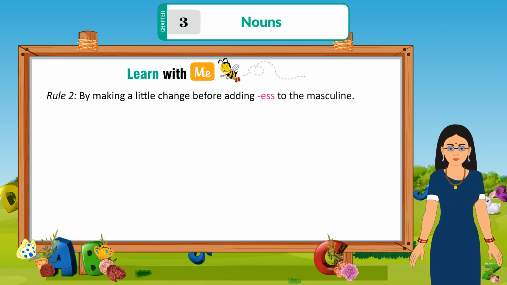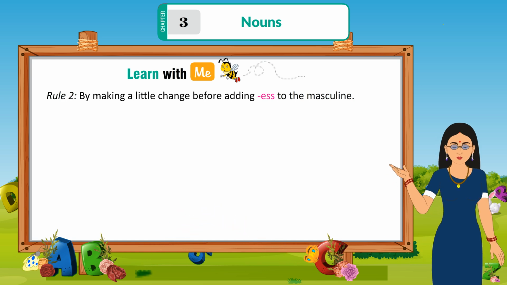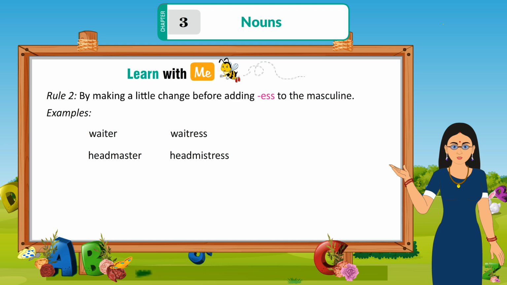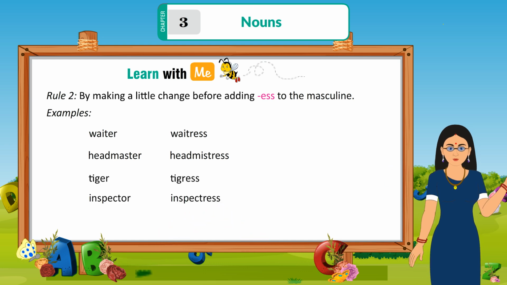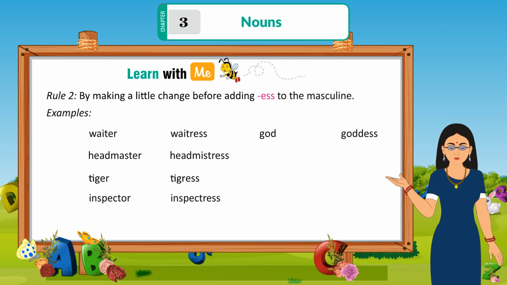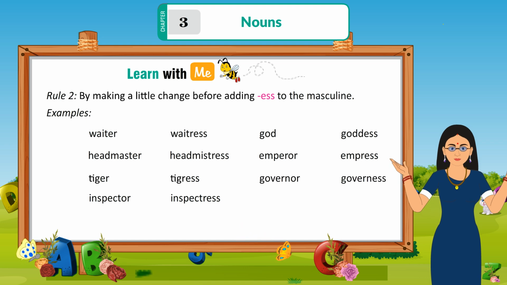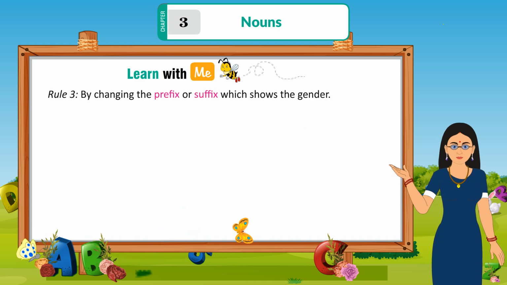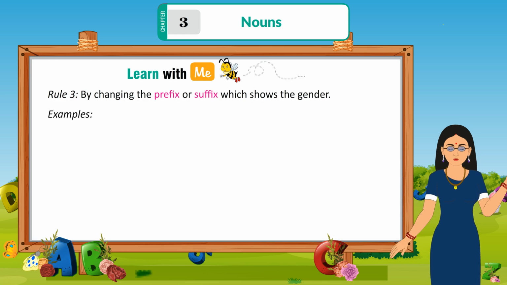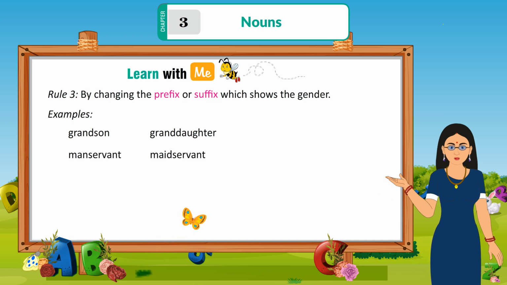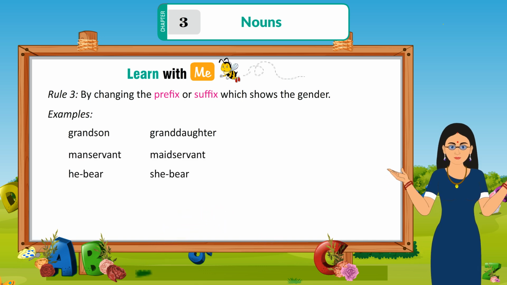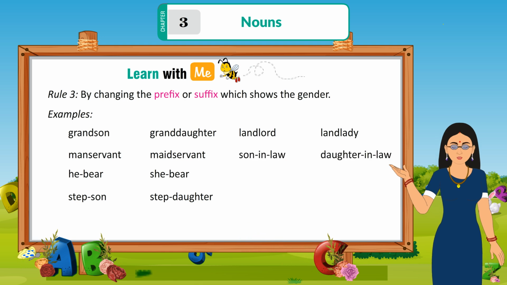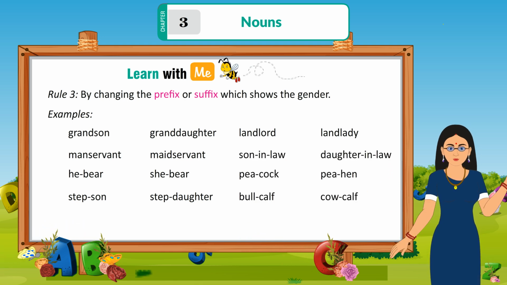Rule 2: by making a little change before adding -ess to the masculine. Example: waiter, waitress; headmaster, headmistress; tiger, tigress; inspector, inspectress; god, goddess; emperor, empress; governor, governess; mister, mistress. Rule 3: by changing the prefix or suffix which shows the gender. Example: grandson, granddaughter; manservant, maidservant; he-bear, she-bear; stepson, stepdaughter; landlord, landlady; son-in-law, daughter-in-law; peacock, peahen; bull calf, cow calf.